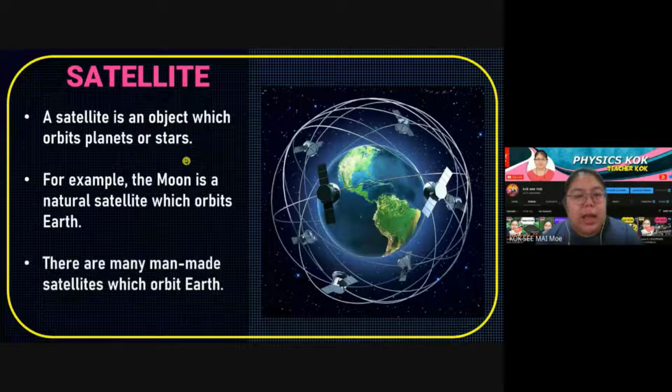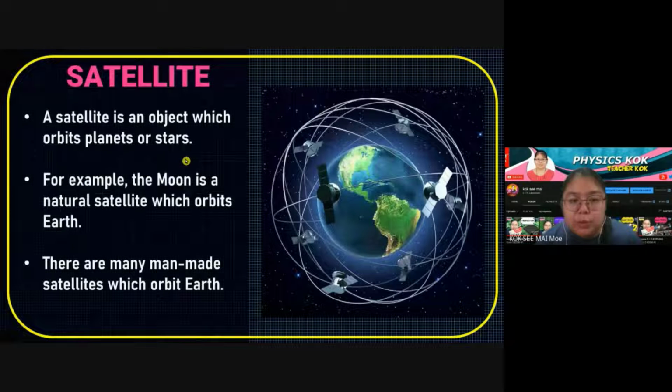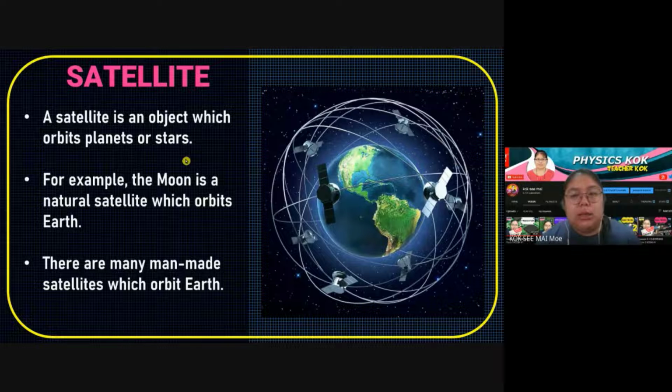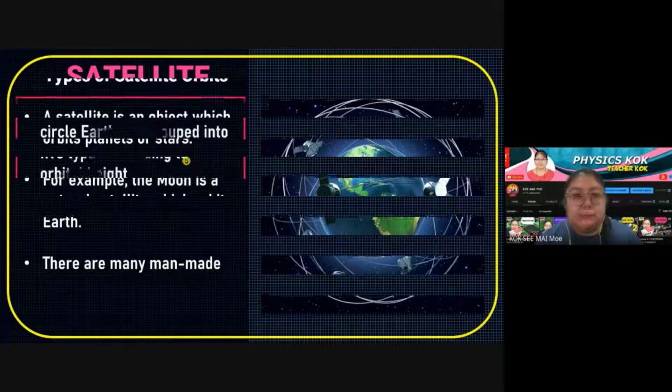Then there are many man-made satellites which orbit the Earth. So the moon is the natural one, and the others, because there are so many, are man-made. Okay, so now we're going to see what a man-made satellite is.